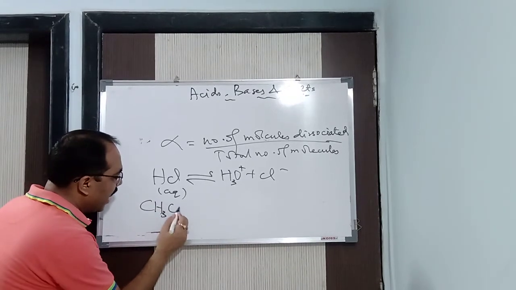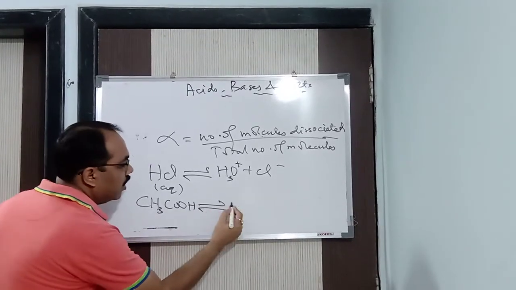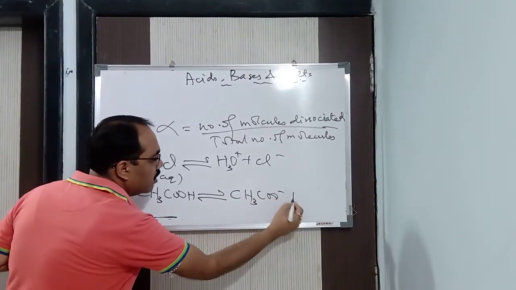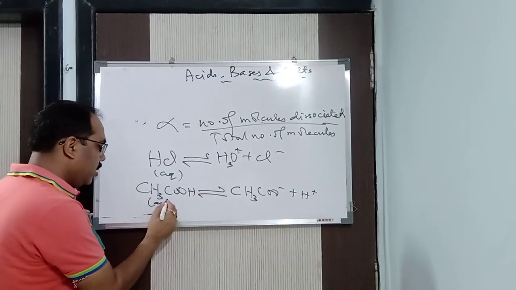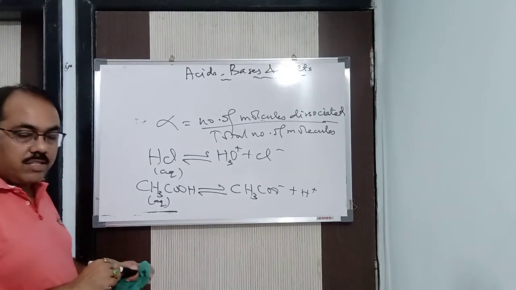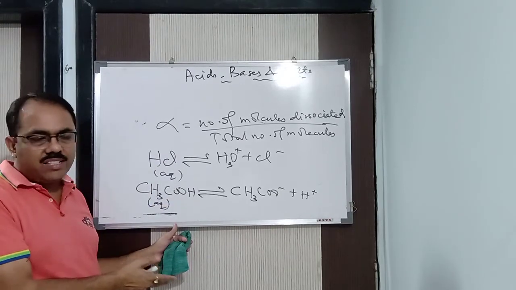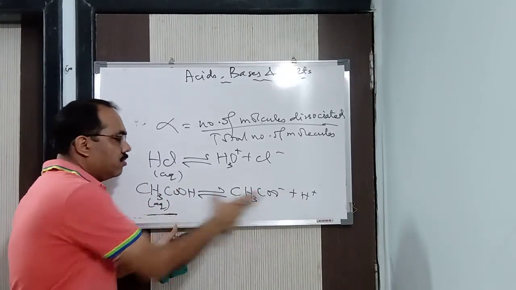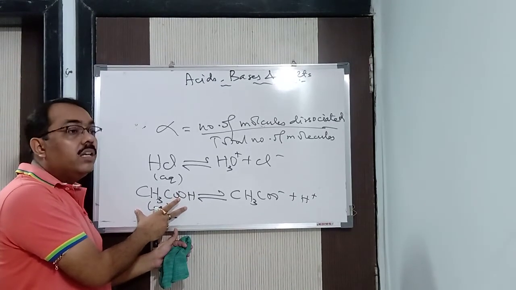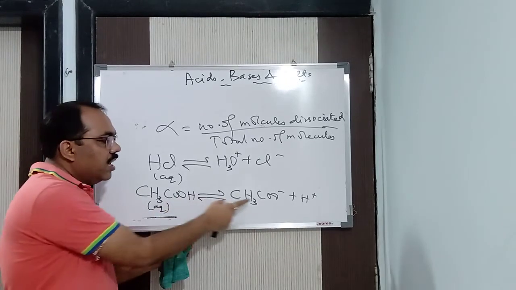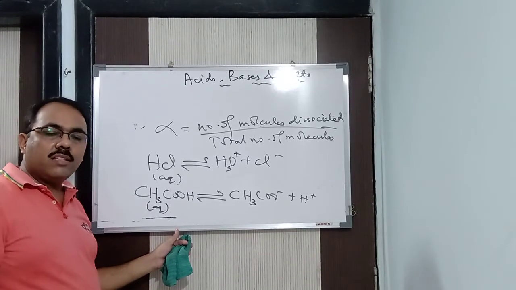Suppose I take acetic acid, which is your vinegar, CH3COOH. It will dissociate to give you CH3COO- plus H+. So here if I take 100 molecules, of course this is also aqueous, then what you will find is that hardly 10 or 20 molecules dissociate. Let us say 20 molecules dissociate, and 80 remain undissociated. It's a weak acid. So it gives a lower concentration of H+ ions, or H3O+ ions, in aqueous solution.